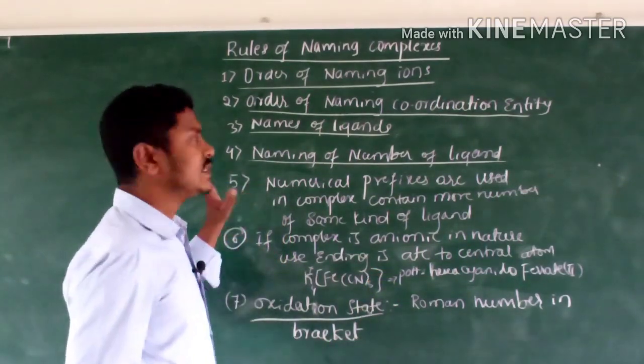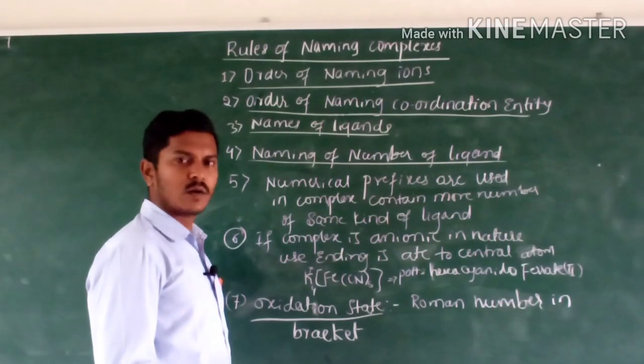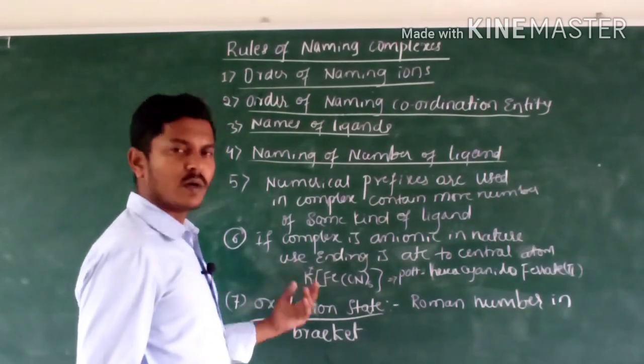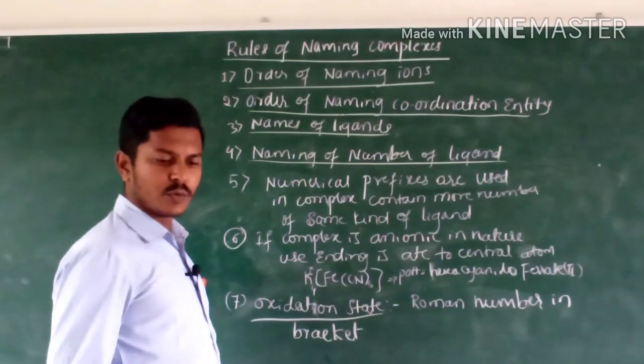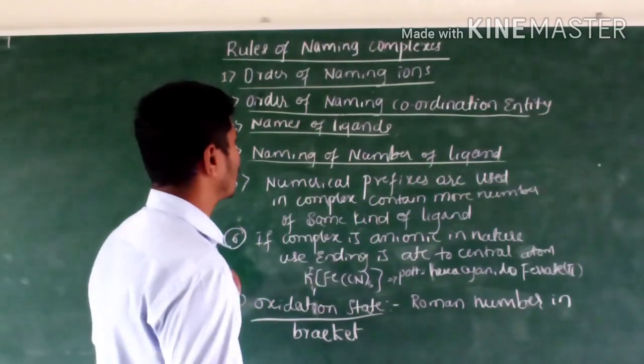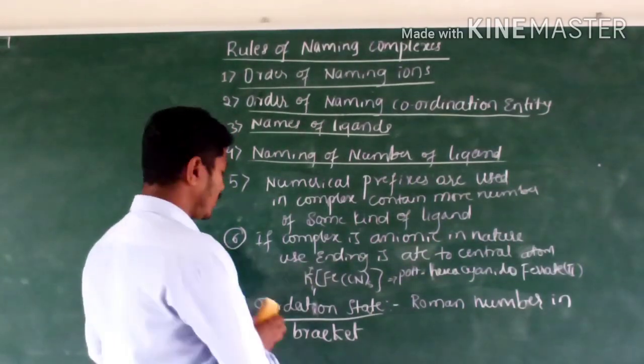These are the seven rules for naming the complexes. How to know the oxidation state? We have to solve some problems on the oxidation state.